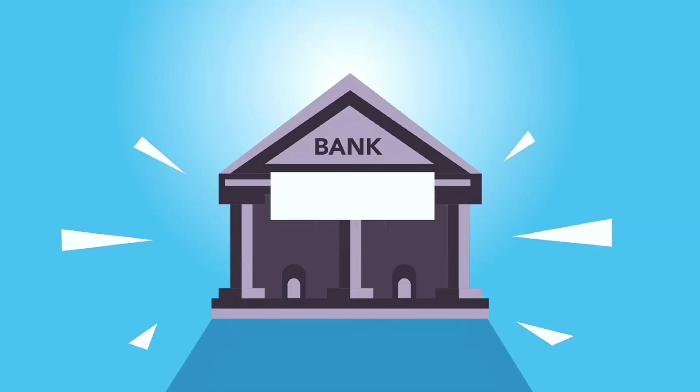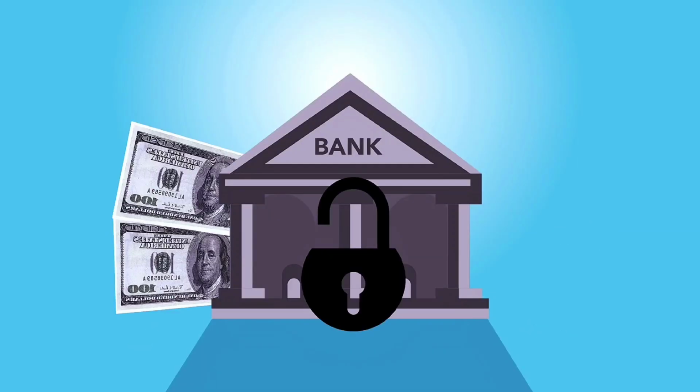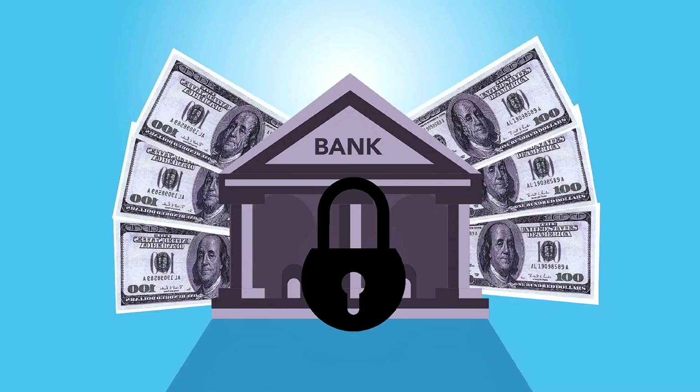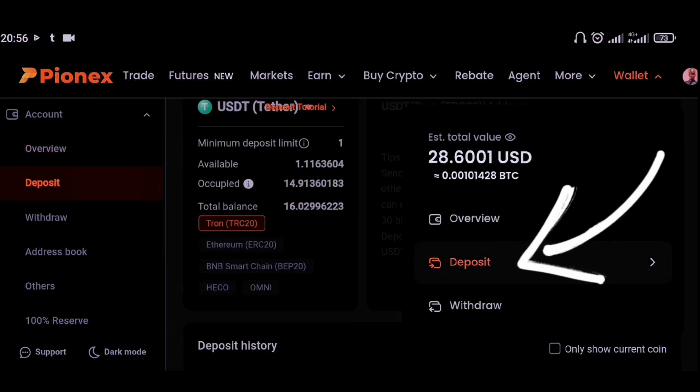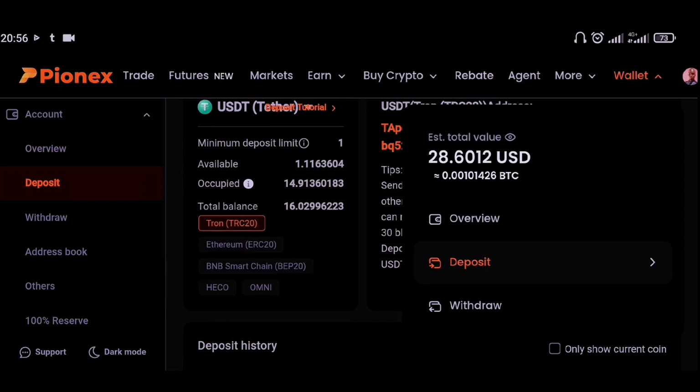First off, you need to deposit some tokens into the Pionex app. I'd recommend you go with USDT, which we are going to use to trade using the spot futures arbitrage bot. So just click the deposit button, then choose your preferred network that you'd want to deposit your USDT with. I'd recommend you go with TRC20 or the BSC network. Those ones are cheaper to do those transfers.